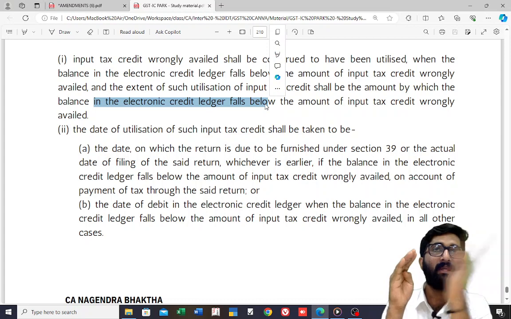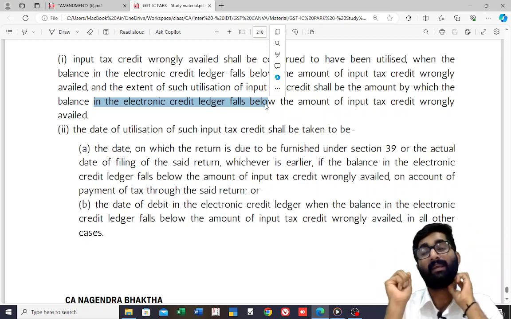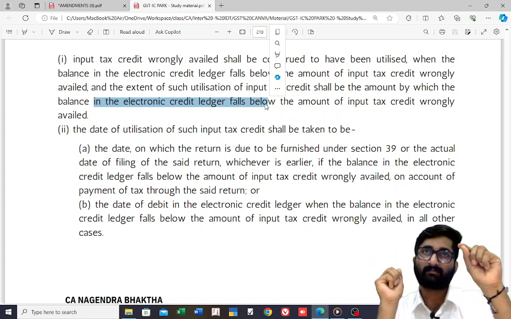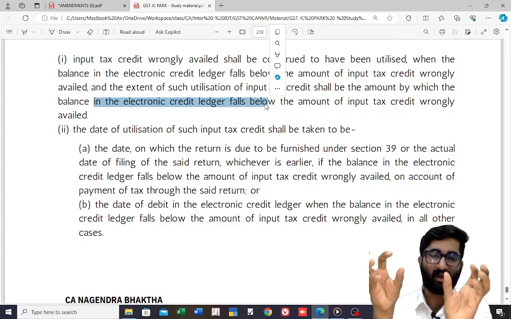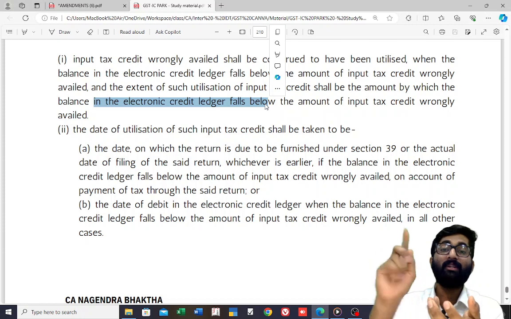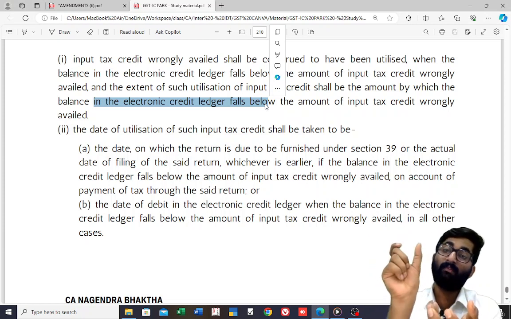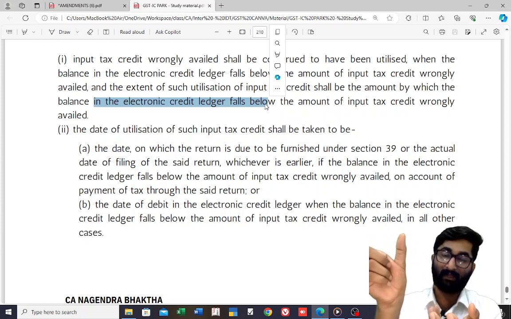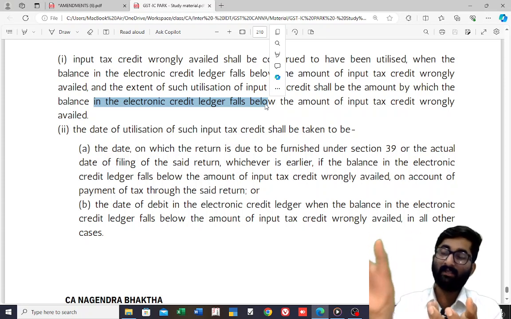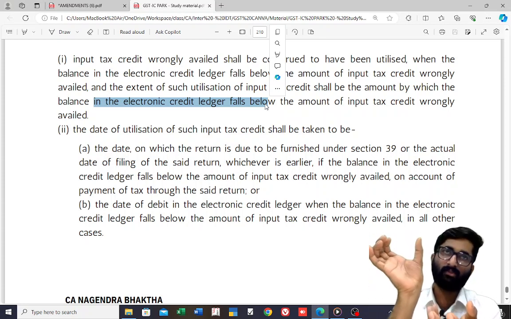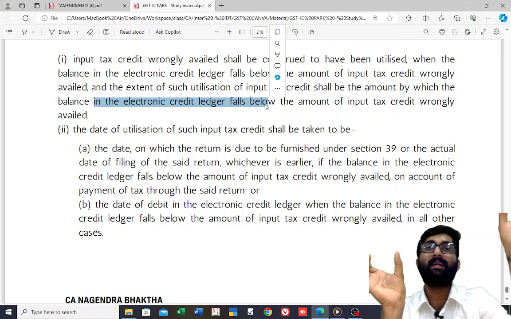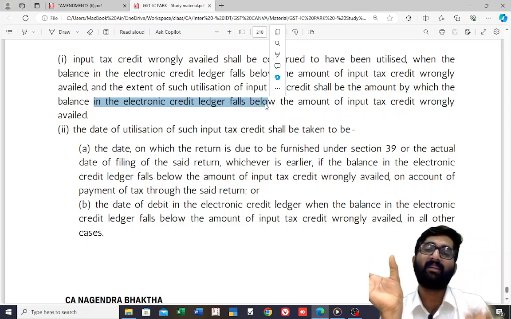What amount is below? In the credit ledger there is one amount. If that is below the wrong availment, for example, you have wrongly availed and utilized 35,000 rupees, and after utilization what is there in the balance? That is 20,000.